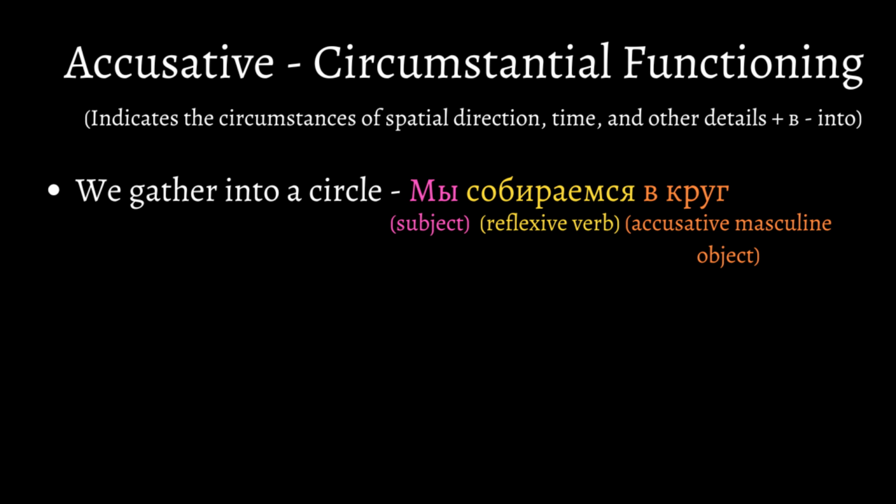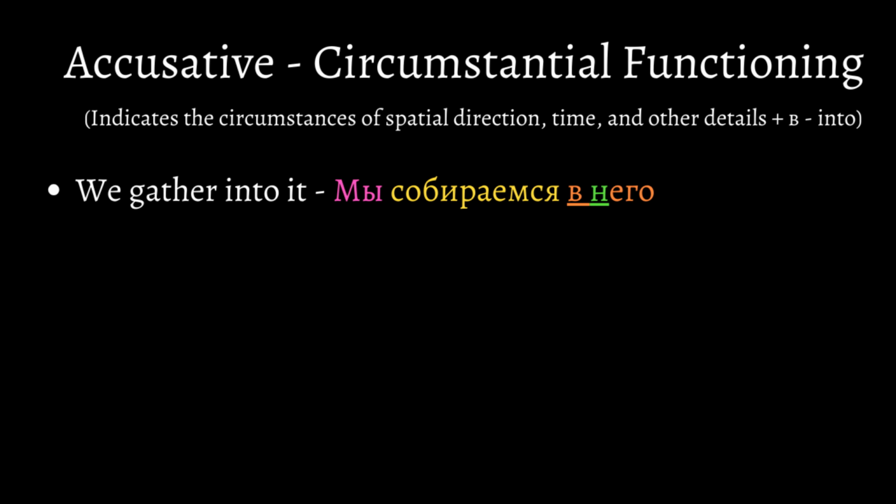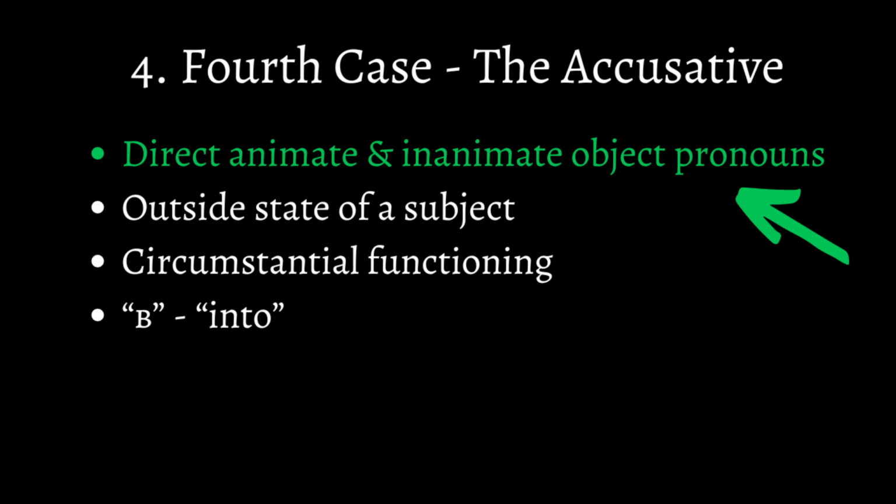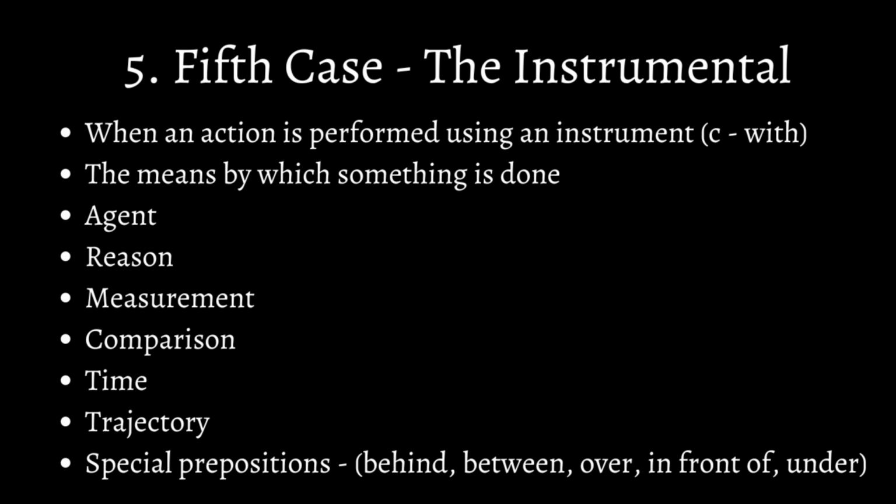Using an object pronoun, we'll have we gather into it. Мы собираемся в него. Because круг is a masculine noun, its object pronoun will be его. And because we have a preposition before it, we cannot forget about the consonant N. This is also a very difficult concept to understand, so I do not recommend focusing on it. If anything, the best way to use the accusative is direct object pronouns, so that's about it. Let's continue with the instrumental.